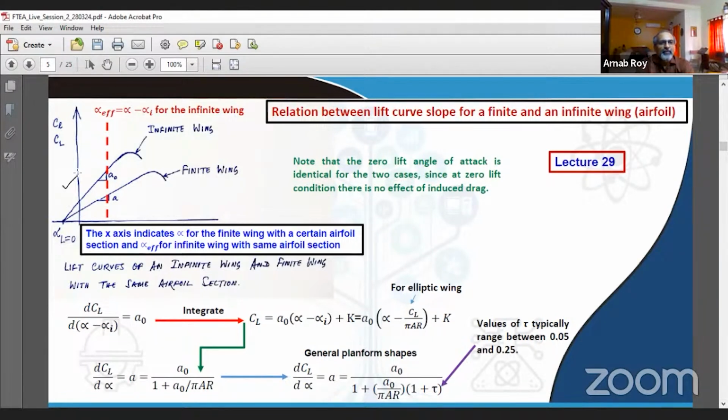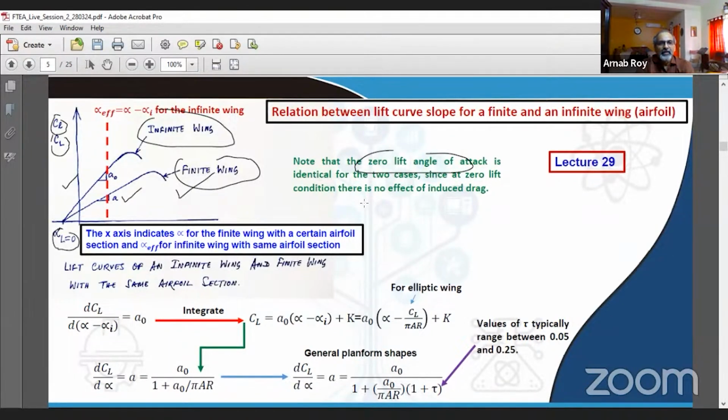And we have just put a small figure out here to show how the infinite wing and finite wing lift curve slopes vary. As you may recall, when it is the lowercase CL, then we refer to the infinite wing, while the uppercase CL, with the capital, refers to a finite wing. So there are nomenclature issues here which we have to keep track of. The slope issues also, which we have to keep track of. Also the zero lift angle of attack, which needs to be kept in mind.